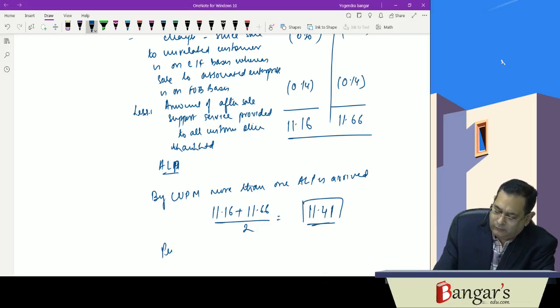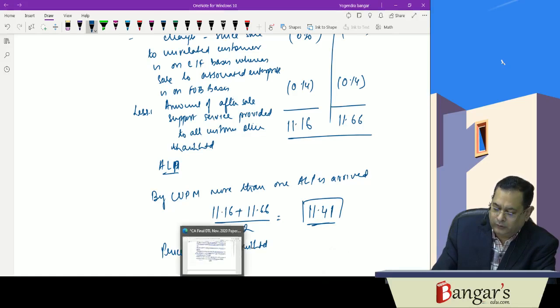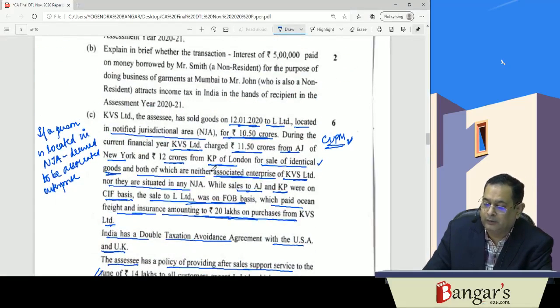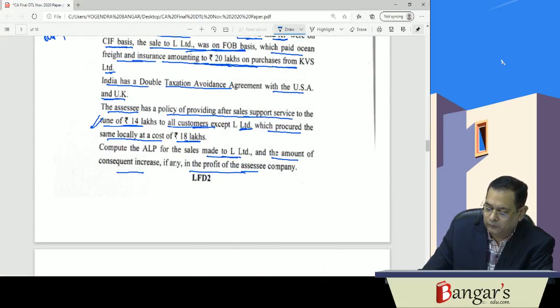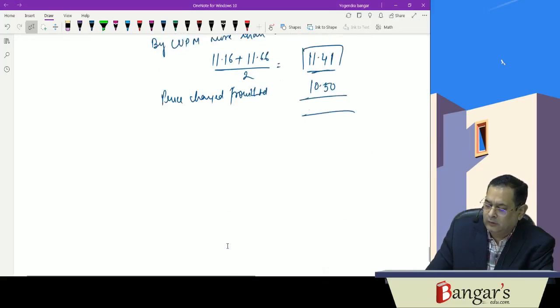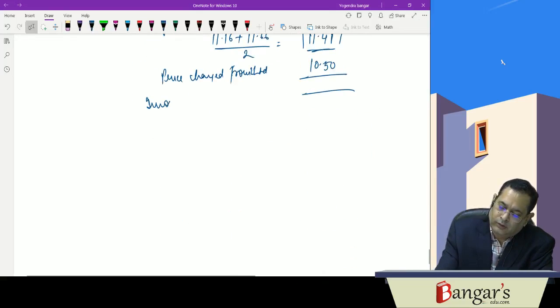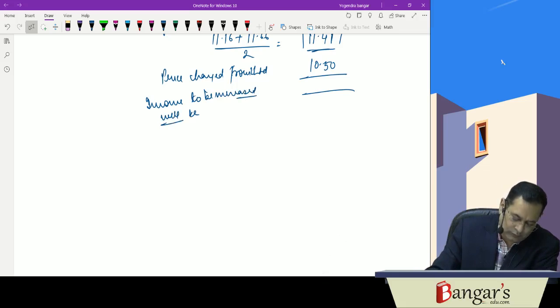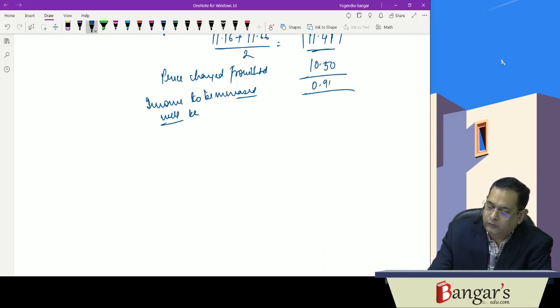Whereas the price charged from L Limited, that is our associated enterprise, how much amount has been charged from L Limited? That is 10.50 crores. So in this case, the income to be increased will be 11.41 minus 10.50, that is 0.91 crores.